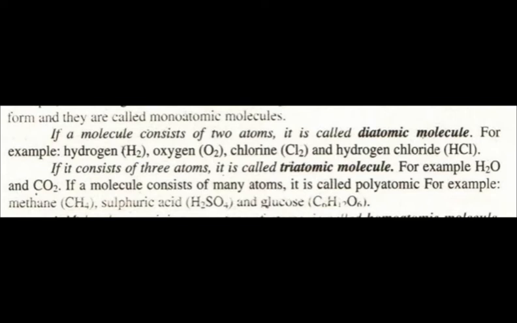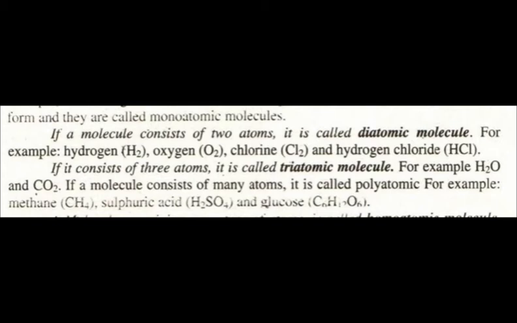So these are called diatomic molecules. For example, oxygen O2 has 2 atoms of oxygen. Hydrogen H2 has 2 atoms of hydrogen. Chlorine Cl2 contains 2 atoms of chlorine, and hydrogen chloride HCl is also an example of a diatomic molecule. So these are the different types of diatomic molecules.